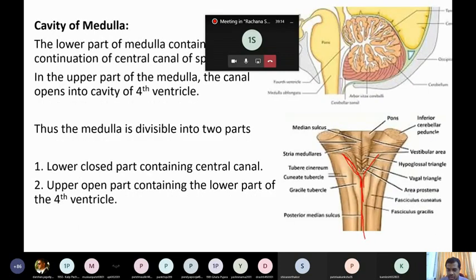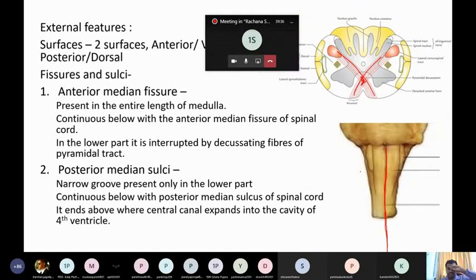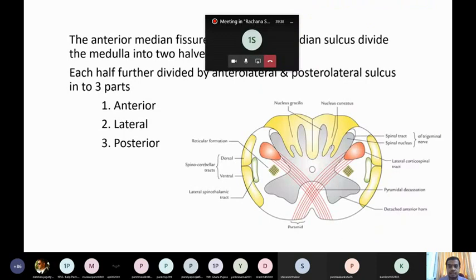So this is the cavity of the fourth ventricle. This wall, what I am marking, is the cavity of the fourth ventricle. Now the central canal reaches up to here and ends at the lower end of the cavity of the fourth ventricle, the site where the central canal opens into it. So that much is related to the posterior median sulcus.